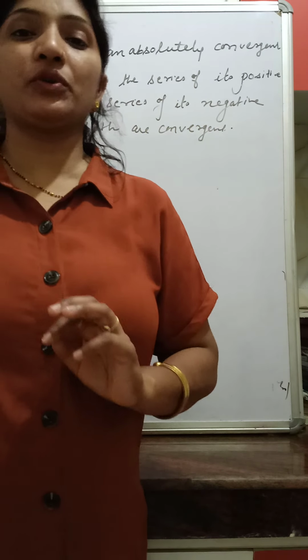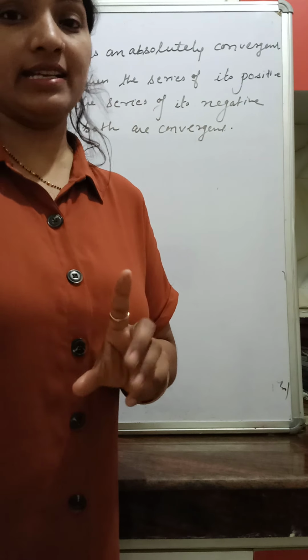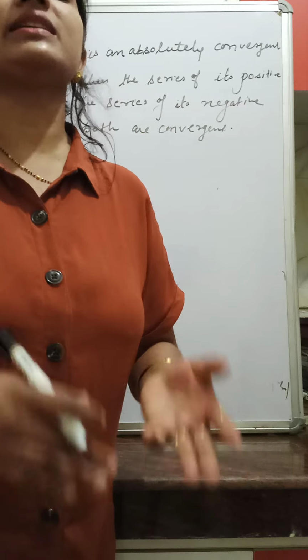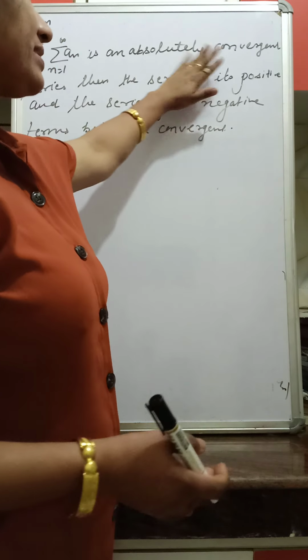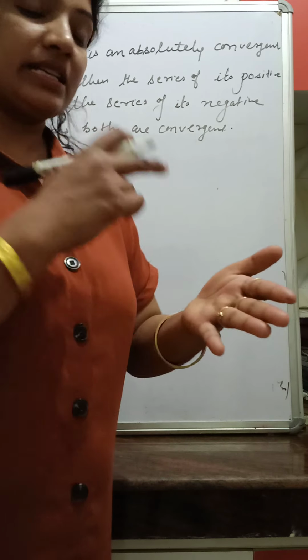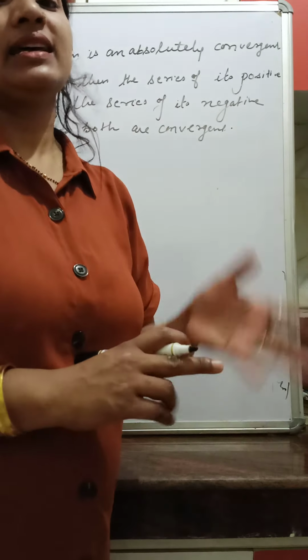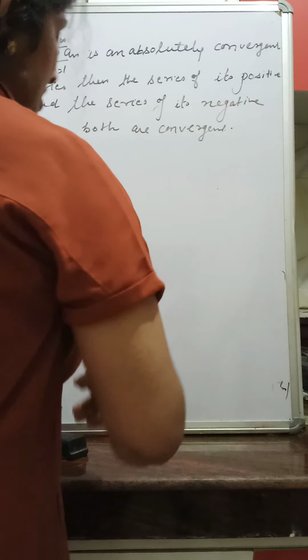Okay, but we want to prove that if summation a_n is an absolutely convergent series, it may have positive terms, it may have negative terms in between. So whatever the terms may be, positive or negative, the series of positive terms as well as the series of its negative terms both are convergent. Okay, so let us prove it.